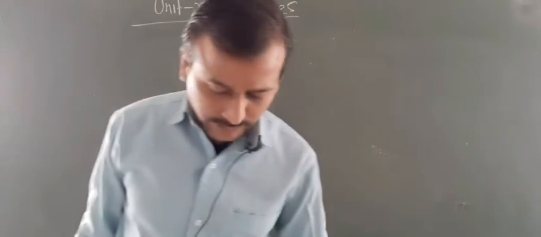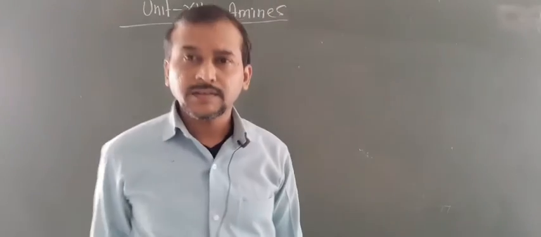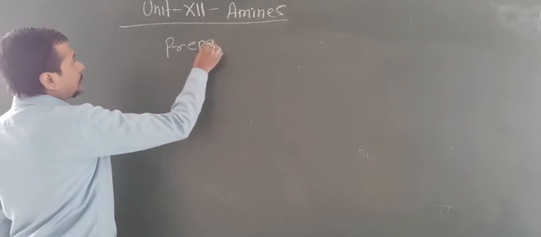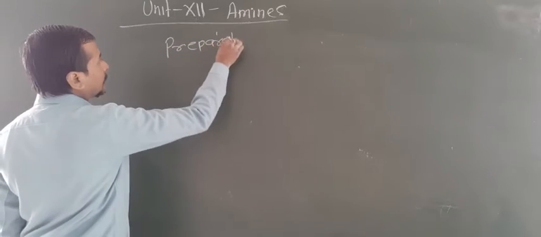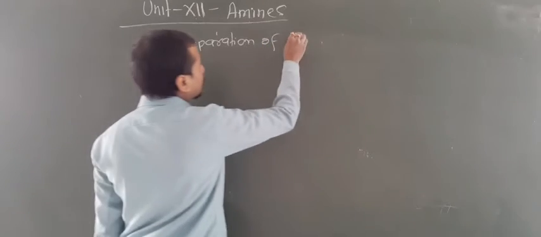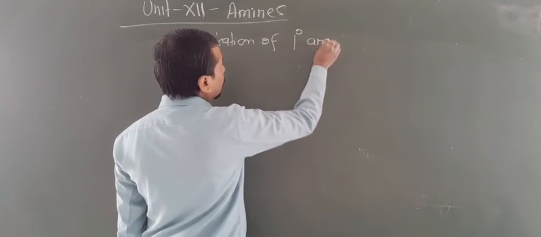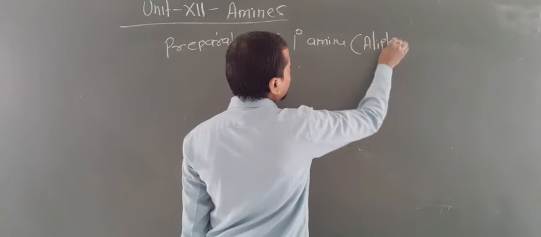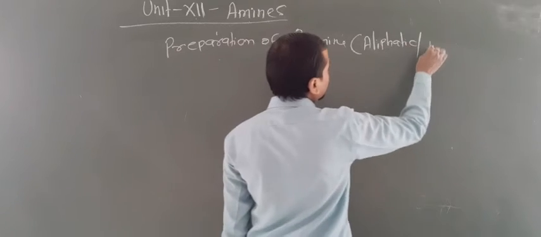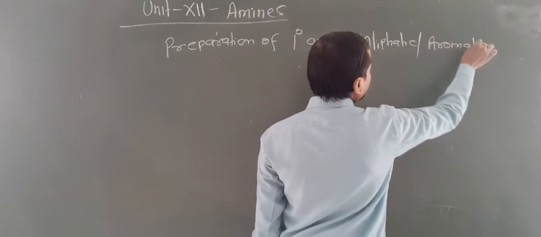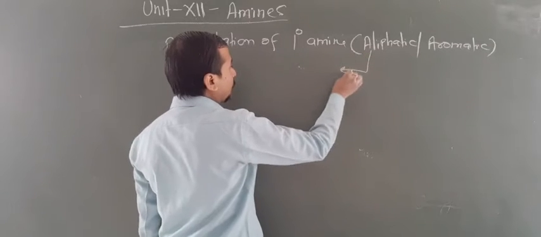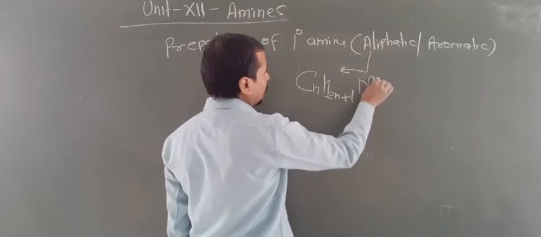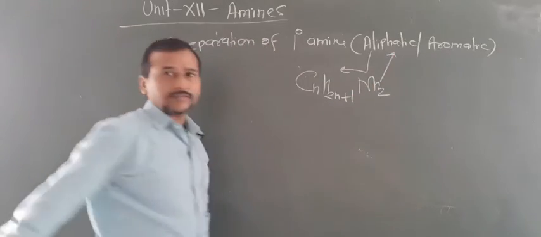One question arises always from amines. So now let us focus on the preparation of 1 degree amine. This may be aliphatic or aromatic. The general formula of aliphatic primary amines is CnH2n+1 NH2. So this is aliphatic 1 degree amine.